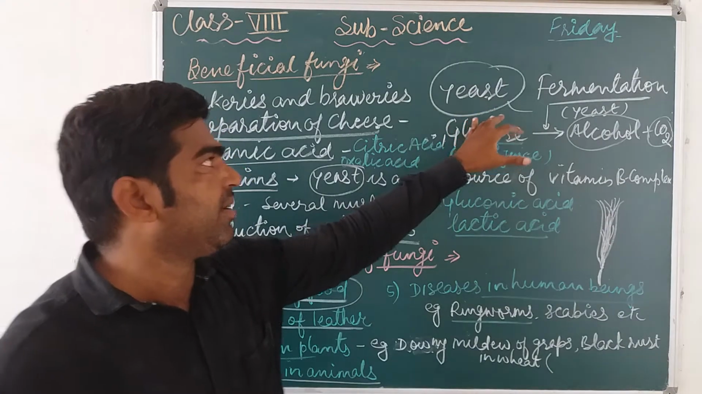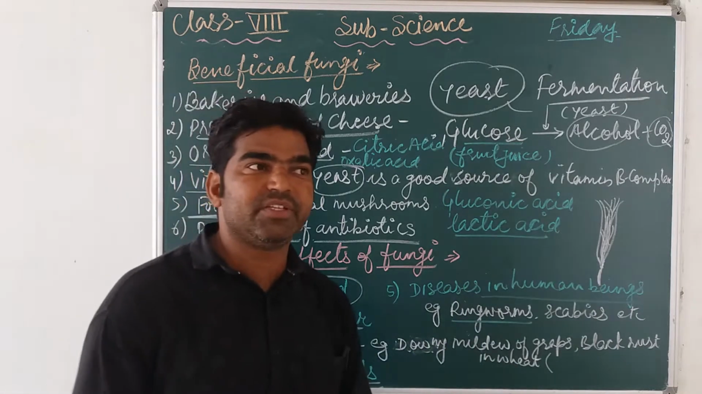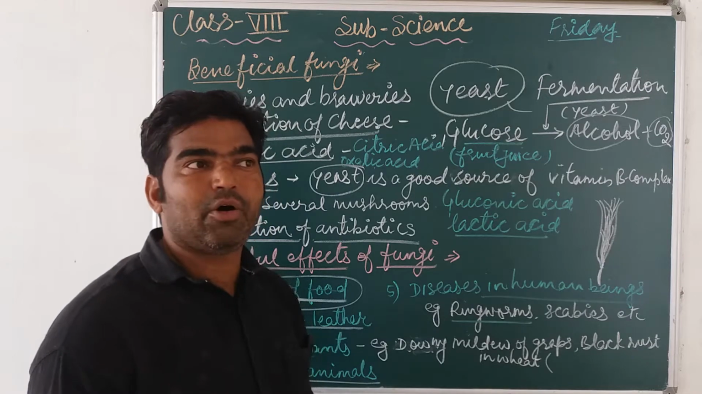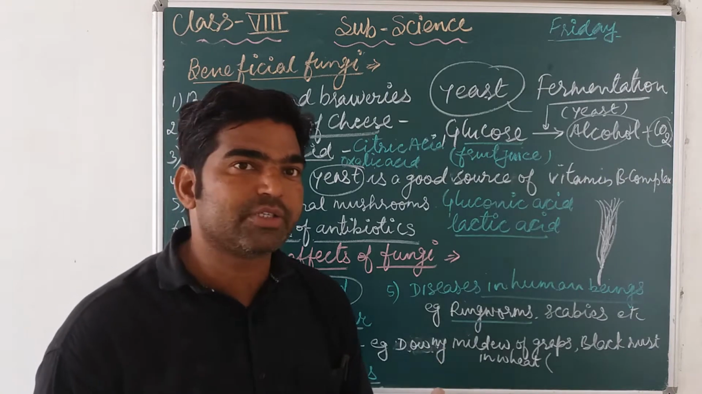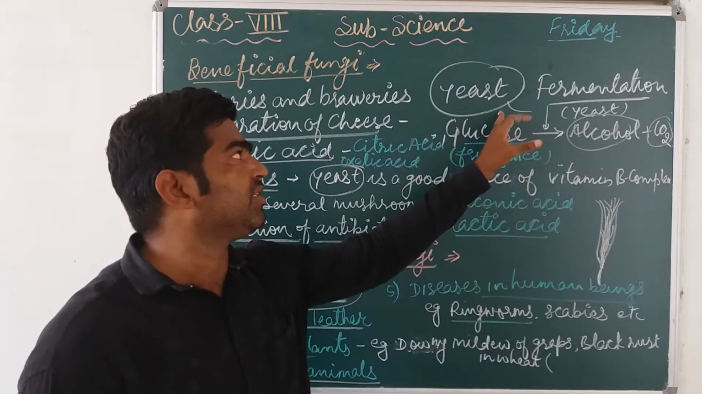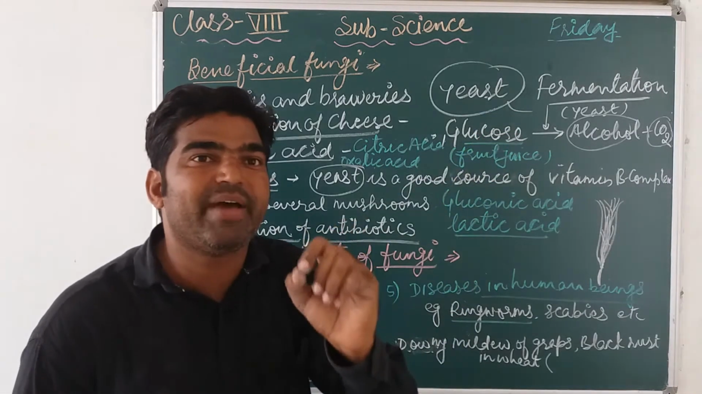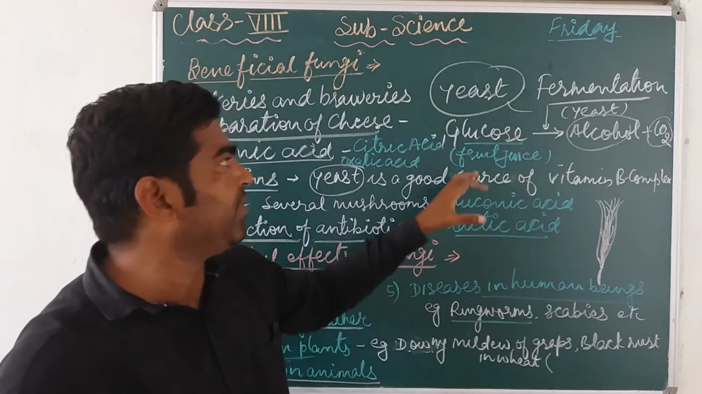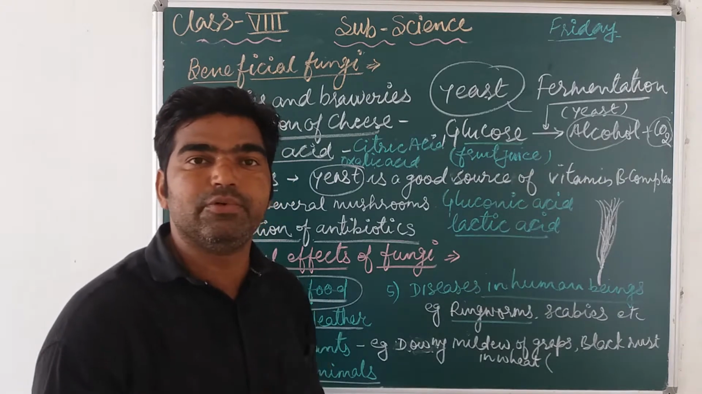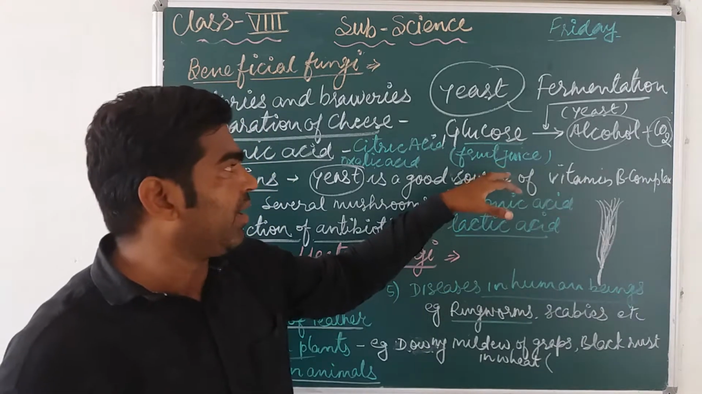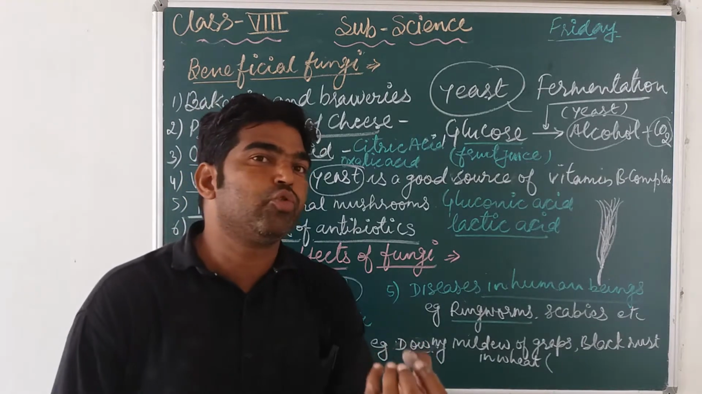Yeast is helpful for fermentation. Fermentation is a process in which a substance or food material spoils in the absence of oxygen, and it is initiated or triggered by yeast. Yeast plays a very important and crucial role in the fermentation of glucose, and glucose is present in crushed apples, crushed fruits and vegetables, or in wheat, rice and barley, which are a good source of glucose.